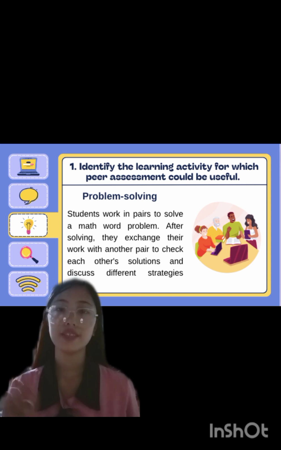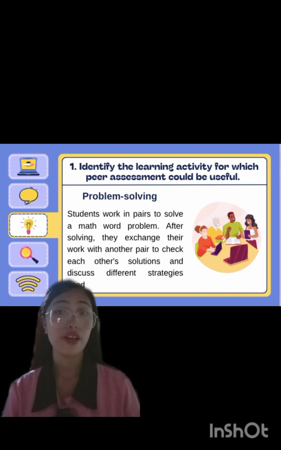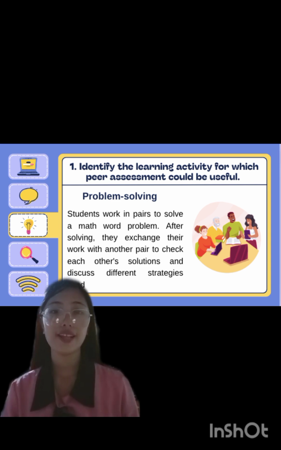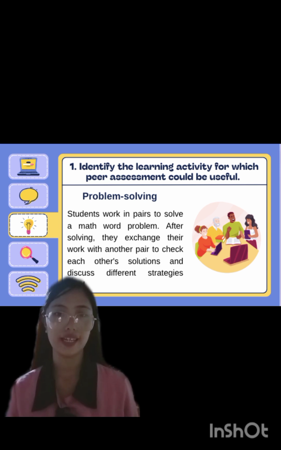For example, peer assessment is effective when applied to activities that require problem solving, research and questioning, application of learning, reflective judgment, and critical thinking. For problem solving, for example, students work in pairs to solve a math word problem.